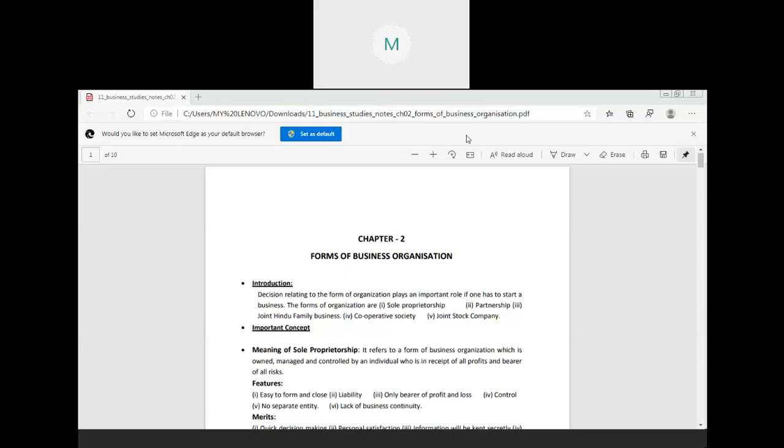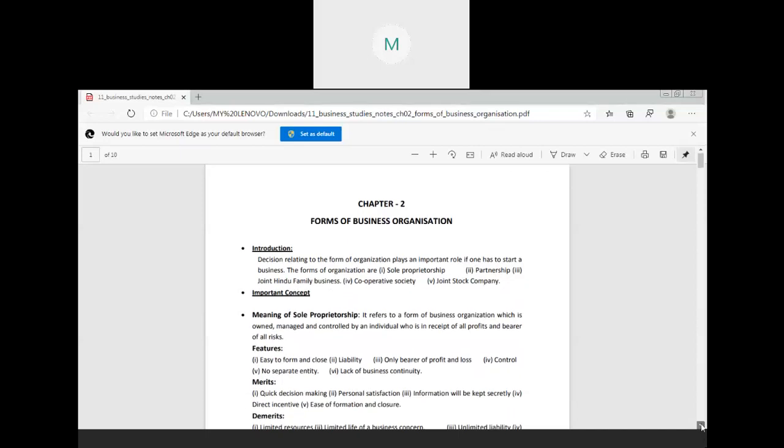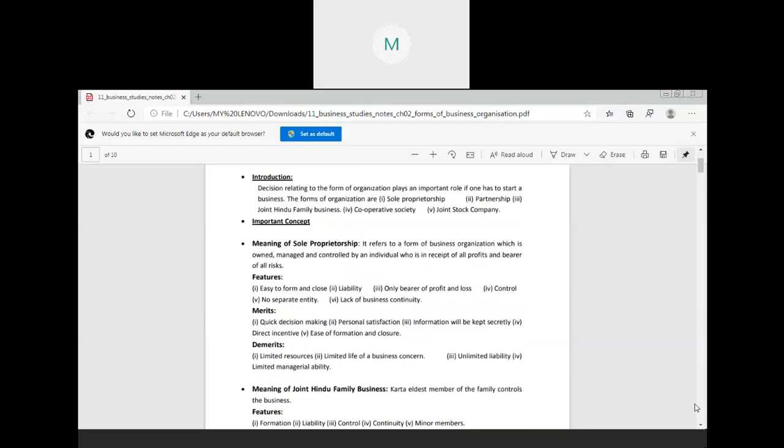Okay. So today we are going to start with the revision of chapter number 2, that is your forms of business organization. Okay. So in the first form of business organization, we are having the sole proprietorship.